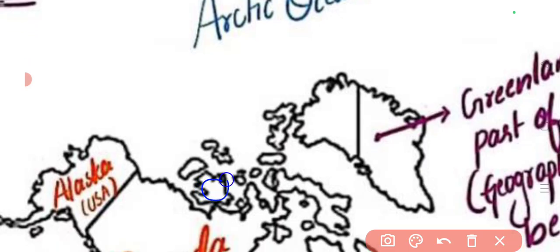Okay, so here you can see the Victoria Island. Here you can see the Queen Elizabeth Islands. Here you can see the Banks Island. Okay, so these are the important 3. And here you can see Peary Island. And then we have seen, to the immediate west of Greenland, something called Ellesmere Island. And to the south of Ellesmere Island, it is Devon Island. And here it is Baffin Island. So these are the important islands that we have seen, which belong to Canada.